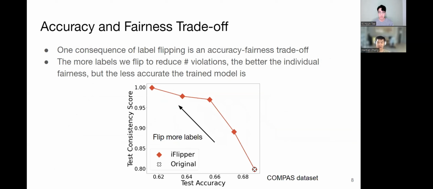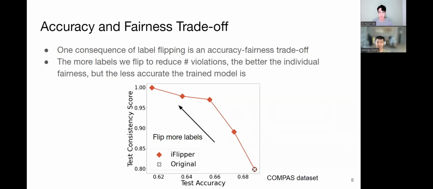However, this does come at the cost of sacrificing accuracy. As we flip more labels, we can reduce the number of violations and increase individual fairness. However, this means that the model is trained on a different distribution than the original training distribution. The more labels we flip, the further the distribution is and the worse the accuracy could be. As an extreme example, if we simply flip all labels to be 0, the trained model is indeed individually fair because everyone is getting the same outcome, regardless of if they're similar or not, but it is not going to be useful at all.